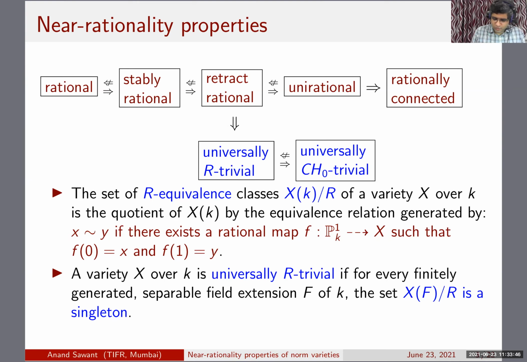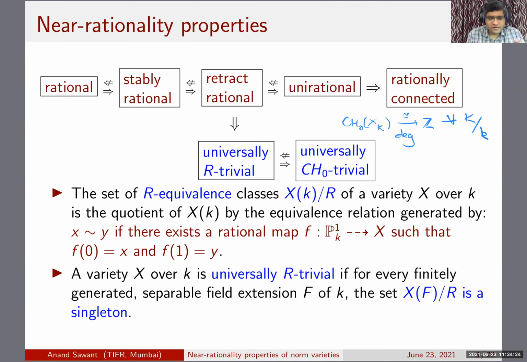I have not included the definition of universal Chow zero triviality, but let me just recall it here. It's not going to play a big role in the talk, but I have included it for the sake of completeness. This just means that there is a degree map from the Chow group of zero cycles of, let's say, X base changed to K, to Z, and you demand that this is an isomorphism for all finitely generated separable extensions big K of little k. If this happens, then you say that X is universally Chow zero trivial.